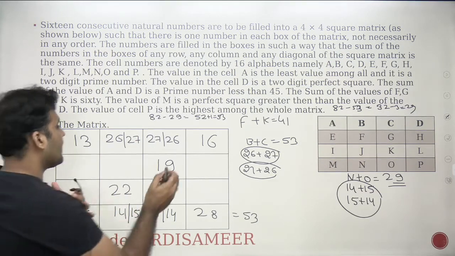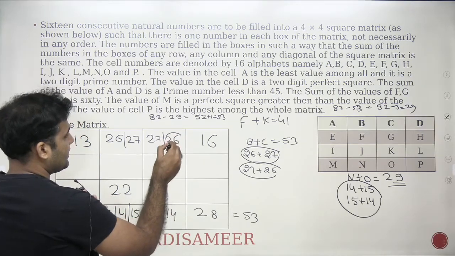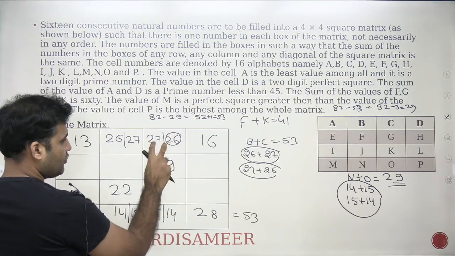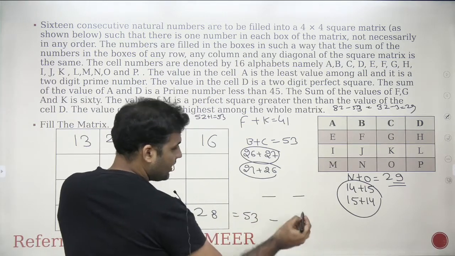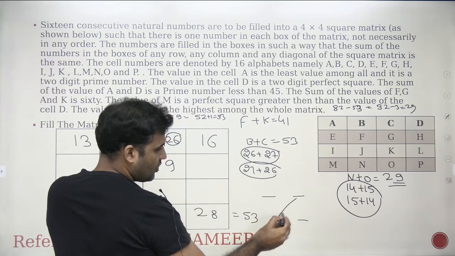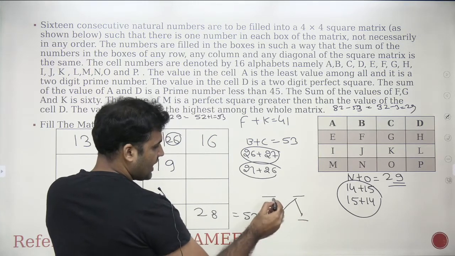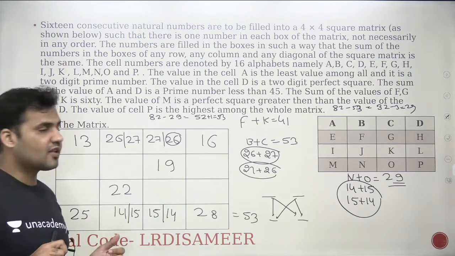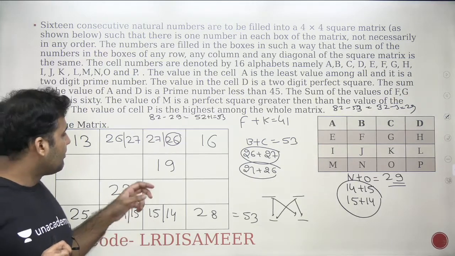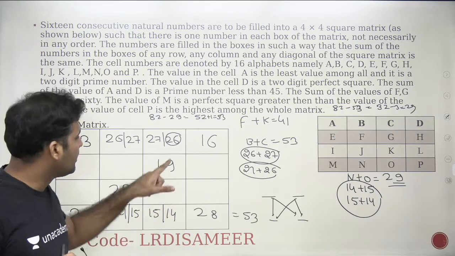If I take the number 26 here, I have two possibilities here and two possibilities here, right? The possible combination is that I can go with these two cases or I can go with these two cases. So there are total 4 cases. Let's quickly look at the 4 cases. It will not take much time because I just need to add these values.